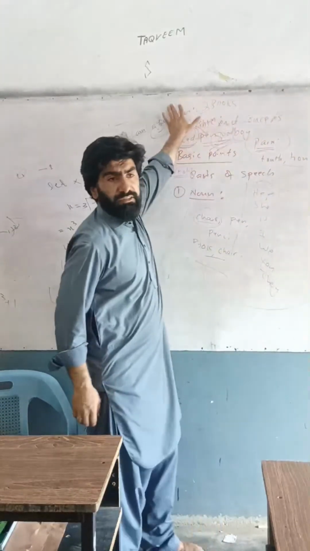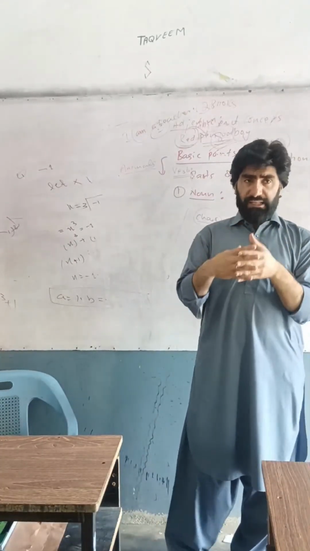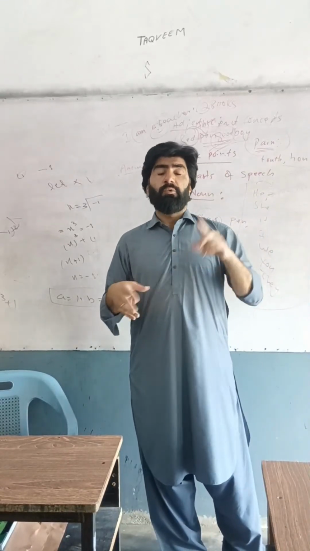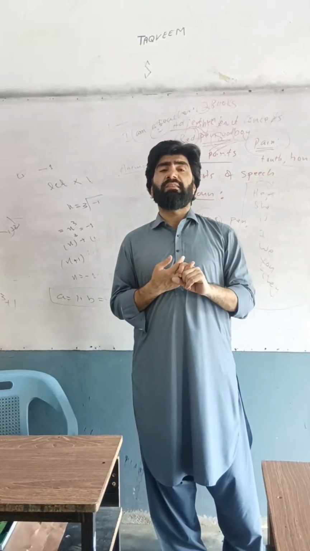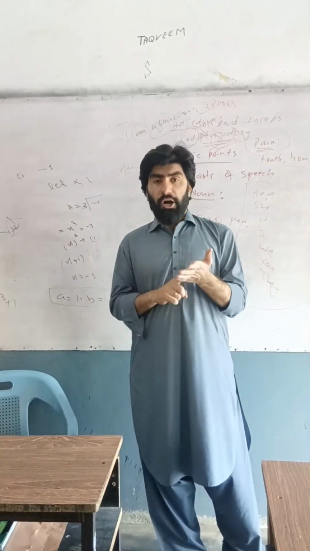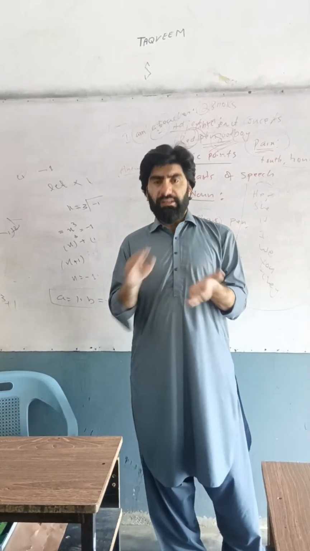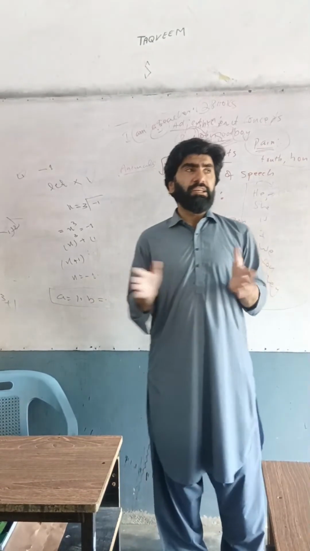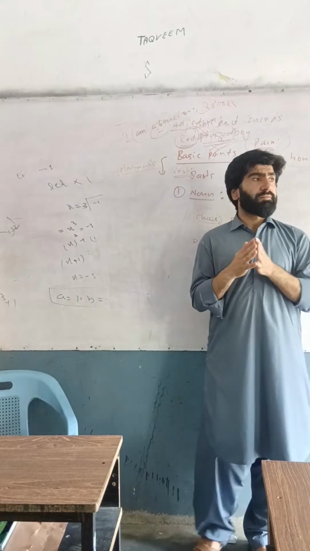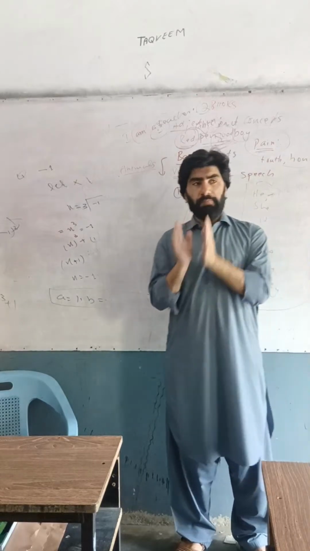Then we have conjunction. Conjunctions are words that connect two phrases, two clauses, two sentences. What are the connectors or linkers? For, and, nor, but, or, yet, so, although, if, because, unless, even though, as soon as.